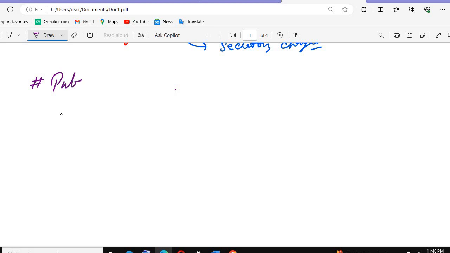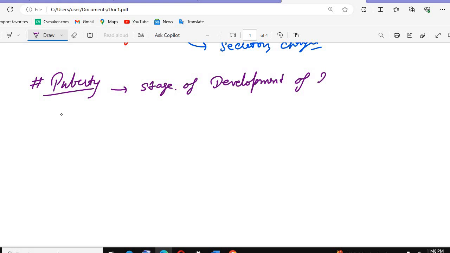Okay, after that, puberty. Look, puberty is the stage of development when the secondary sexual characteristics appear; that we call puberty. The stage of development of the secondary sexual characteristics. This is a very important topic from the exam point of view, and very important for the exam too.